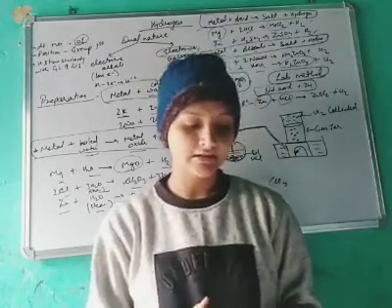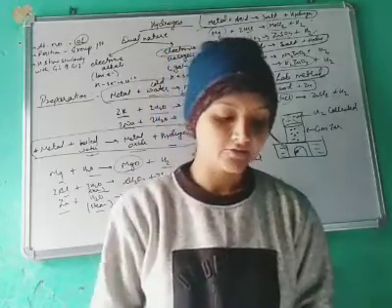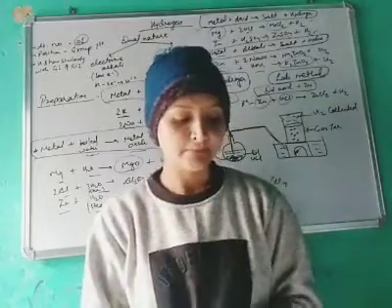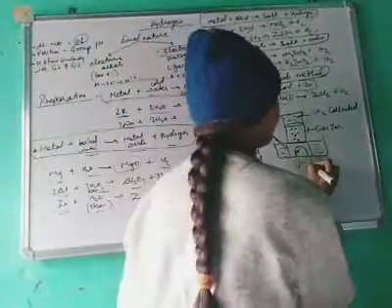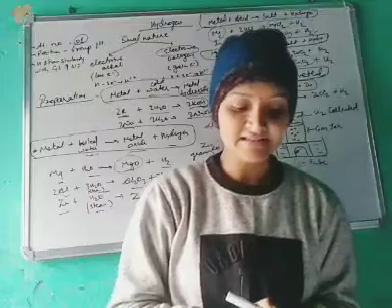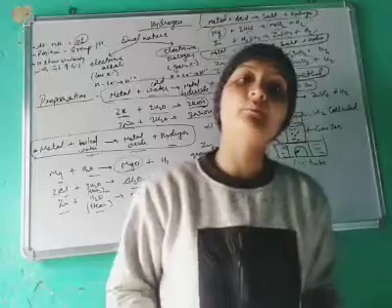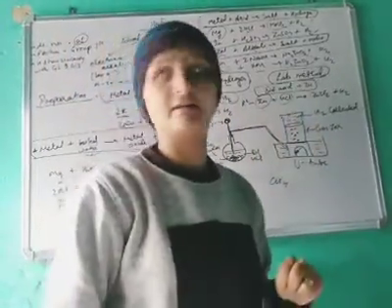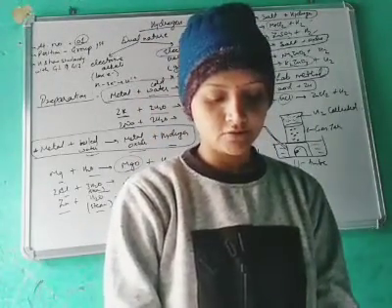Next there is washer bottle 3. It will contain potassium hydroxide solution, and it will remove impurities like nitrogen dioxide, carbon dioxide, and sulfur dioxide. Last there will be a U tube. This is called a U tube, a U-shaped tube, at the 4th position. It contains CaCl2, anhydrous CaCl2, which will absorb moisture, and we will collect dry hydrogen gas here.